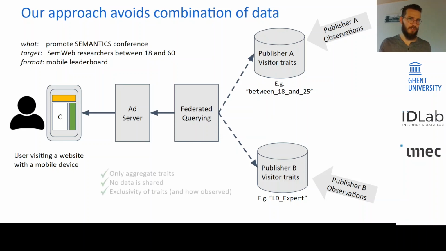This gives us certain advantages. We don't look into these super private information about how many blog posts you may have visited, because these are the observations. We only take the aggregated visitor traits into account. Also, data is not shared between the publishers, only the third component, the federated querying layer, combines this information. That also ensures that the publishers are the exclusive owners still of their traits and how they were observed.